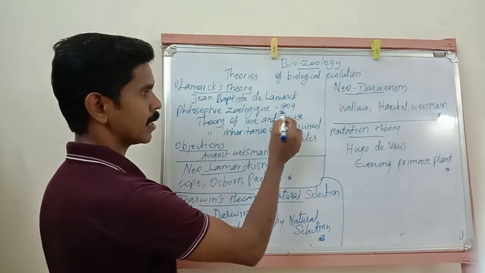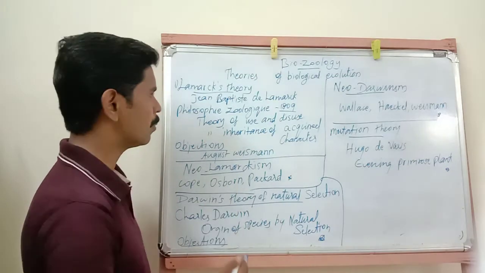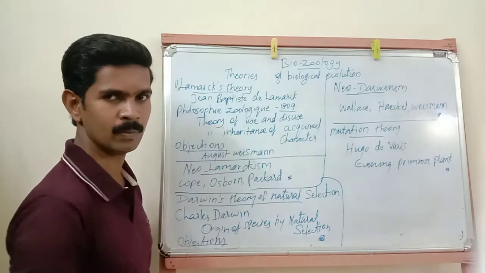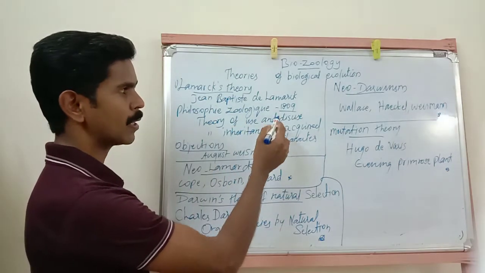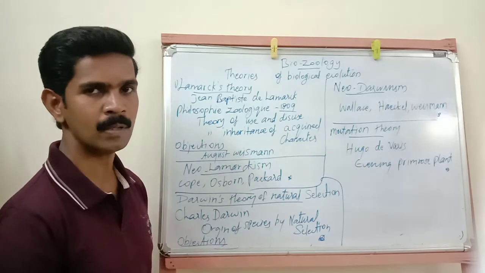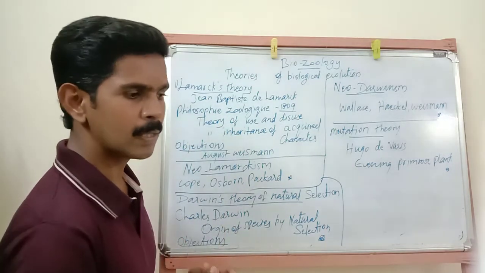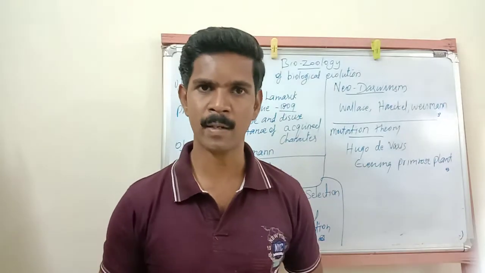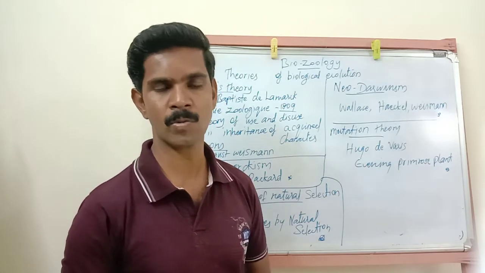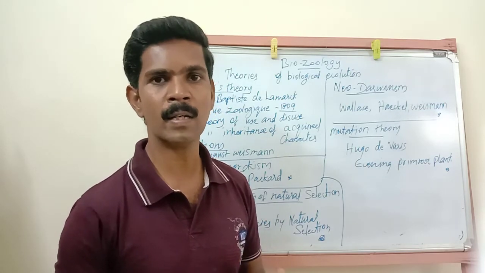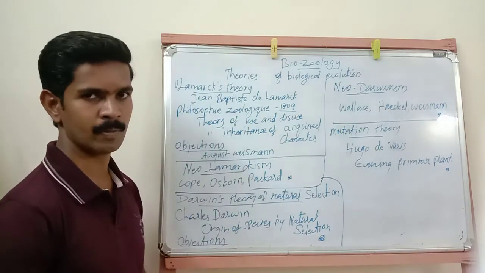In the year 1809, Lamarck published one book. The name of that book is Philosophie Zoologique. So Philosophie Zoologique is the book published by Jean-Baptiste de Lamarck in 1809. It's a very important 1 mark question. In this book, Lamarck explained biological evolution, how living organisms originated in the world. He explained in detail the evolution of living organisms in his book.